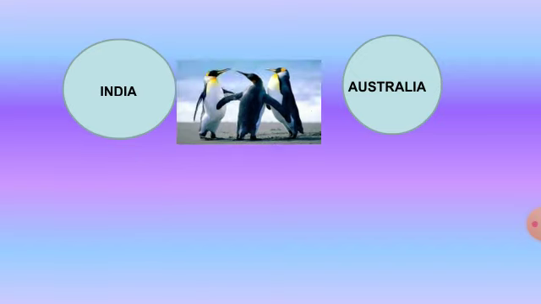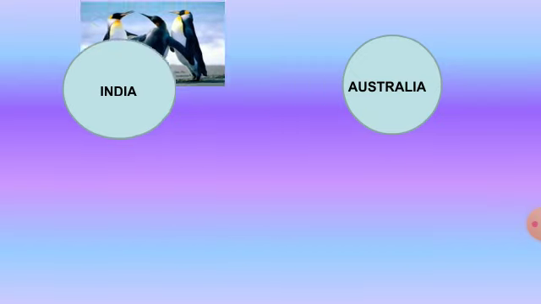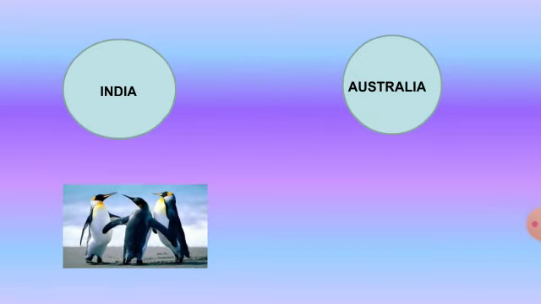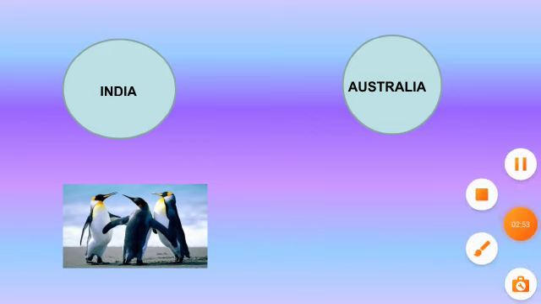See here, this penguin is migrating from India to Australia, and again it comes back to the original place. That is what we call birds migrating from one place to another for some time or for a particular reason, that is breeding or climatic changes.